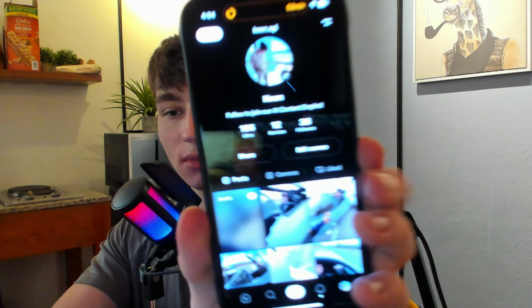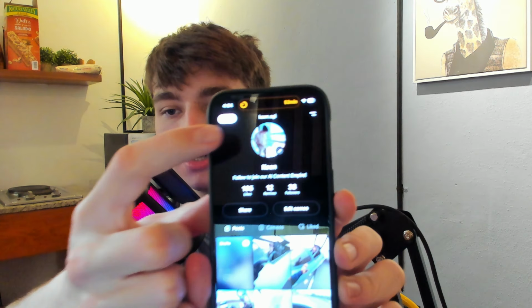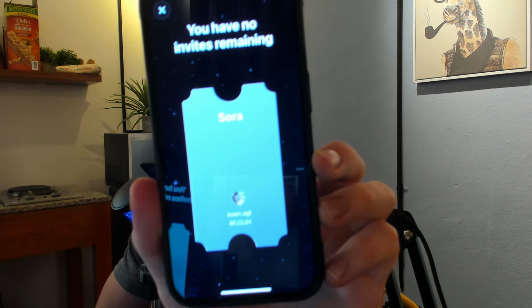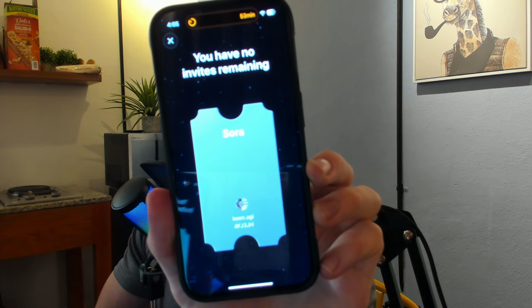on your app, okay, it'll look like this. You see this in the top right? The camera isn't focusing, but in the top right, there'll be an invites button, okay? Now, this code is expired, by the way. What I encourage you to do is comment the code that you get underneath my comment, and then we can repeat that process so that everyone gets a code, okay? And if you post your own comment and you get the most codes, I'll pin your comment as well, okay?